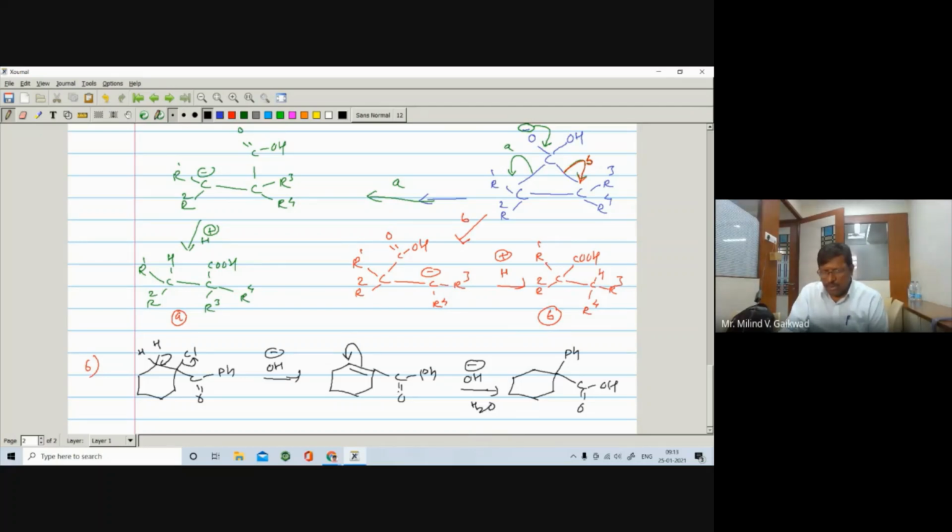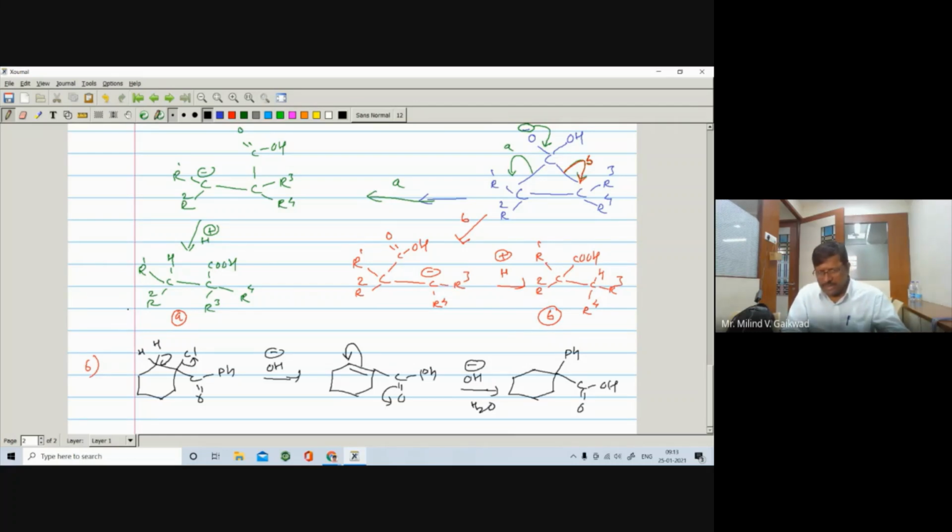So the pi bond opens on this oxygen, O negative, C positive, and this will open on this carbon. That's why you are having the first type of formation of product, right? So these are somewhat exceptional cases.